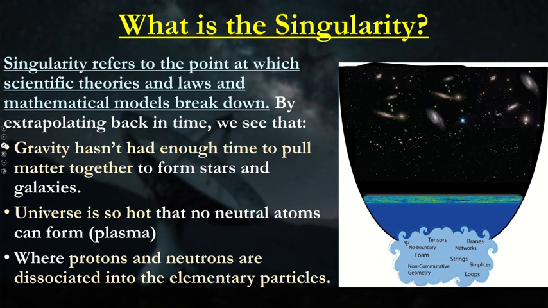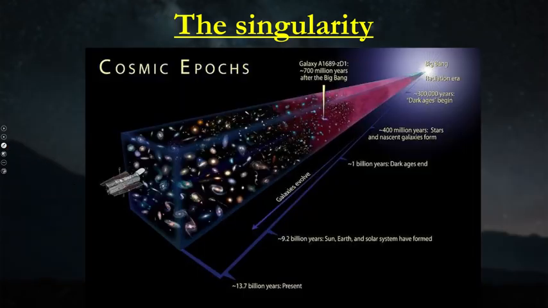By extrapolating back in time, we would see that there was a point where gravity hadn't had enough time to pull massive objects together to form stars and galaxies. We would find that the universe was really hot, there were no neutral atoms, so we had these ions or nuclei flying around, and protons and neutrons dissociated into elementary particles. Basically, what that means is protons and neutrons didn't exist at the singularity point. Okay, so there's our expansion there.